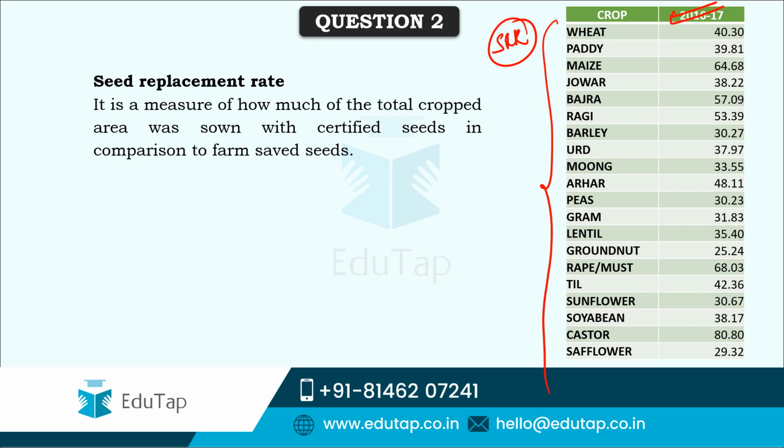As per the list we have provided, rapeseed or mustard has the highest seed replacement rate. Otherwise, castor has the highest seed replacement rate for the year 2016-17, and the lowest, as you can see here, is groundnut.